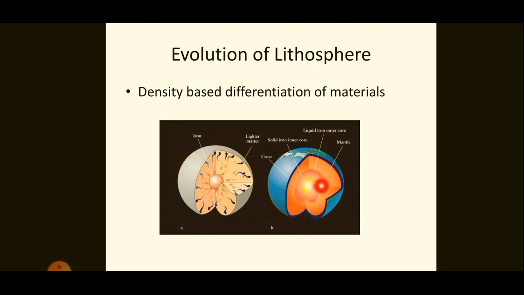The earth got separated into different layers. In this figure, these are the layers: crust, mantle, outer core, and inner core. Now tell me, what will be the density of these layers? Yes, the core is the densest, and crust is the lightest. That means as we move from crust to core, the density increases. We'll study more details about this in the next chapter.